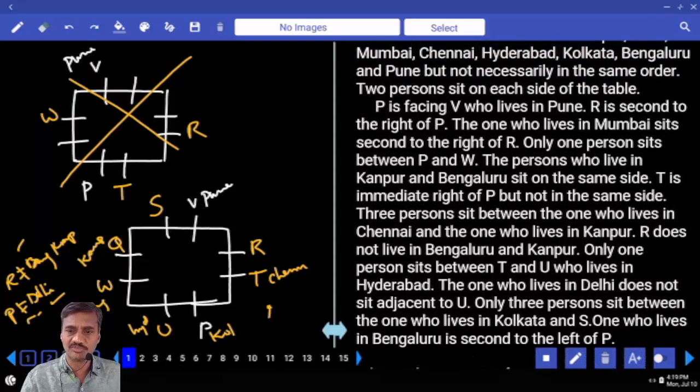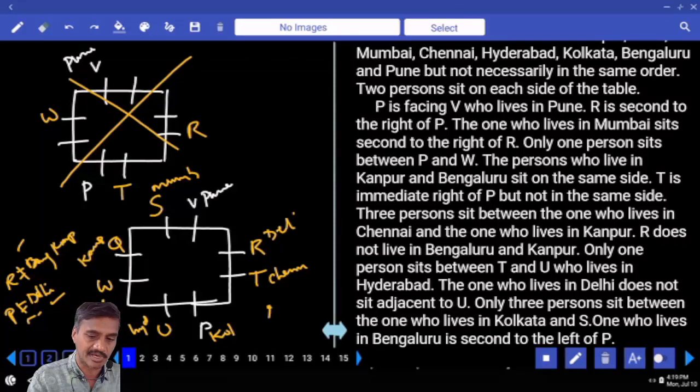The one who lives in Mumbai sits second to the right of R. Mumbai is here. Now if Mumbai is here, the only city left over is Delhi. So R must belong to Delhi. Clear? This is about the first set, 1 to 5.